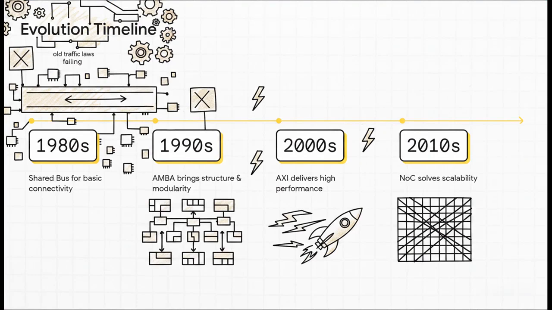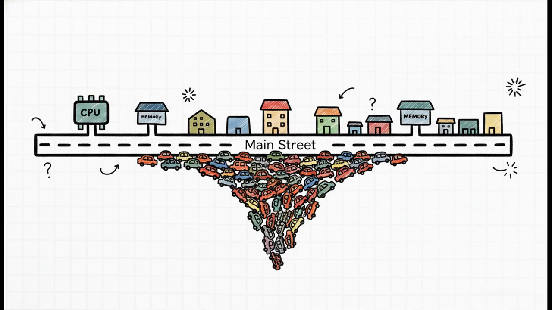Tracking this evolution over 4 decades, we can see exactly how chips scaled up in complexity. We start way back with the shared bus in the 80s, move into the structured AMBA architecture in the 90s, step on the gas with AXI performance in the 2000s, and finally land on the highly complex network-on-chip in the 2010s. And you know, every single step of this evolution was forced by one massive problem. Chips were just getting too complex, and the old traffic laws simply weren't cutting it anymore. So let's look at that very first step, the early shared bus.